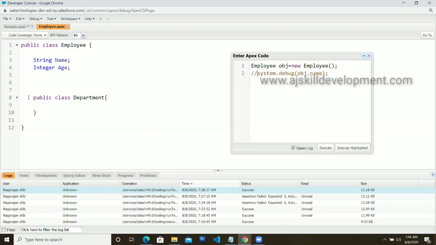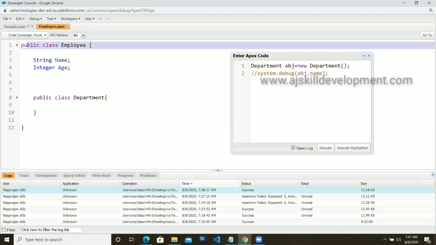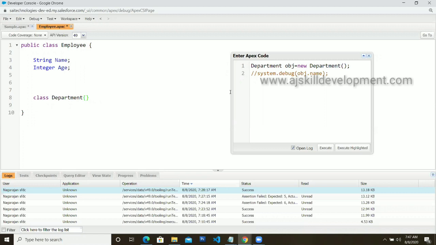And you cannot access your wrapper class straight away like this. For example, for Department, I can't do it like this. So let's say Department obj is equal to new Department. I can't do it like this either, because this department class is inside the employee class. So without using the employee class, you can't access this department class. That is what this wrapper class is all about. So it is the top level class that you have to make use of. In this developer console, using this employee class object only, you can access this department also.